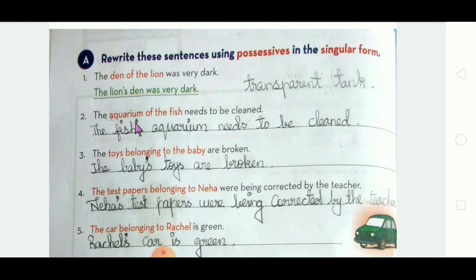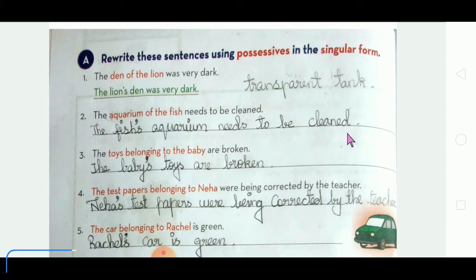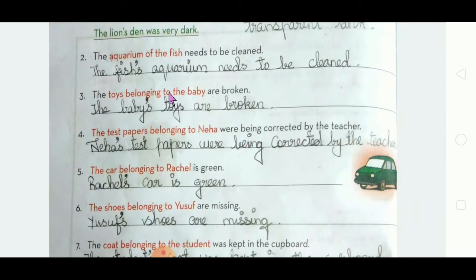So the aquarium of the fish, what did I say? I said to take the last word first and add apostrophe s to it. The fish's aquarium needs to be cleaned. Same for every sentence. See, the toys belonging to the baby are broken. Take the last word to the first and add apostrophe s. The baby's toys are broken. Got it? The baby's toys are broken.